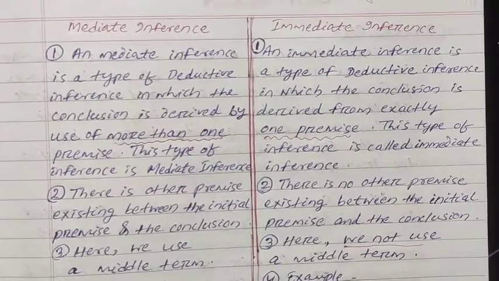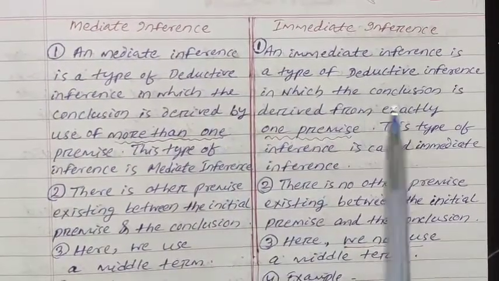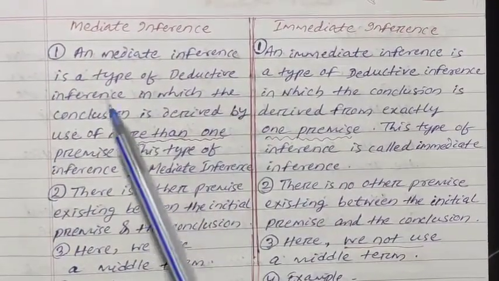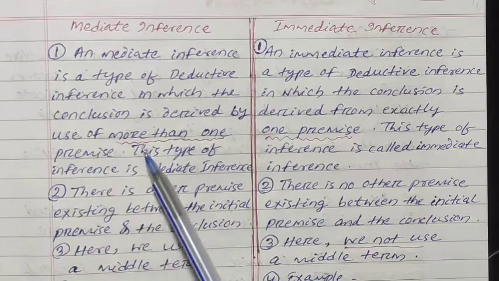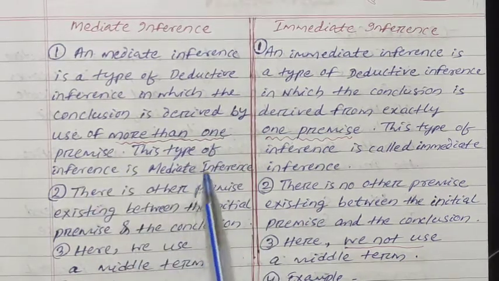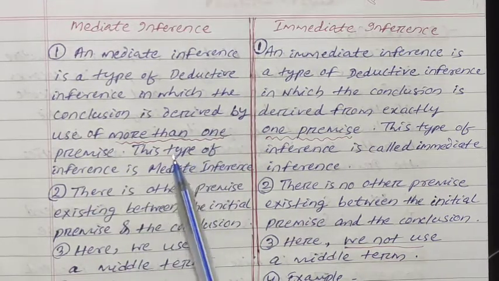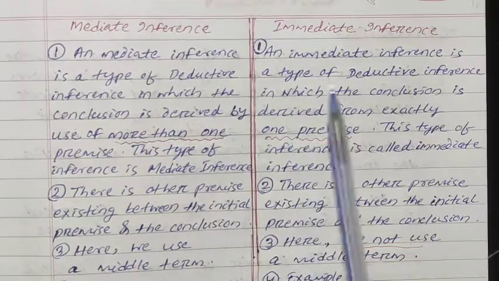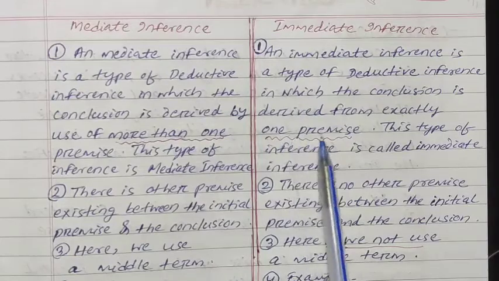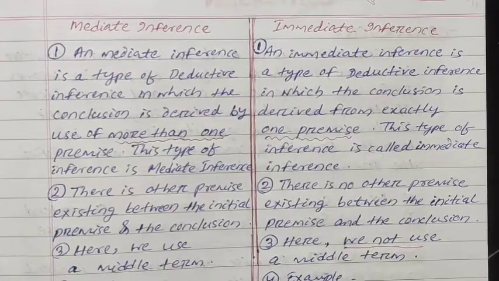Mediate inference is a type of deductive inference in which the conclusion is derived from more than one premise. That means here the premises are more than one, and in immediate inference exactly one premise is used.